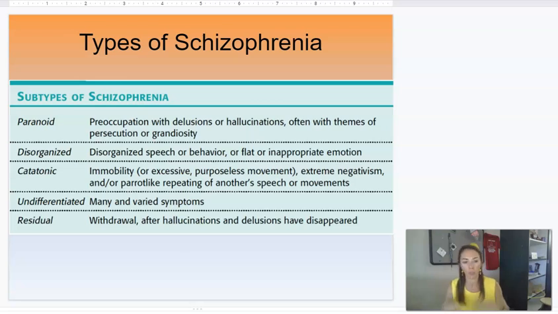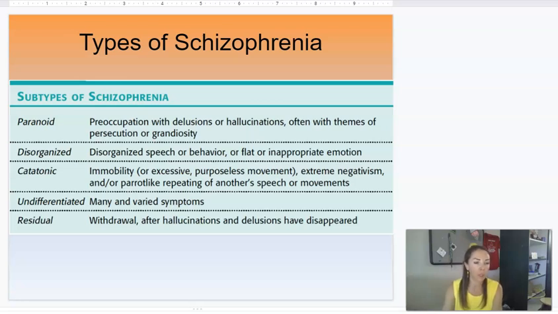Undifferentiated is just when there's not a cluster of those symptoms, but a lot of different things together. And residual is when after those hallucinations and delusions have disappeared, the side effects that happen as schizophrenic symptoms go away. We'll talk about the difference between those in a second. Okay, so those are the 5 different types of schizophrenia.